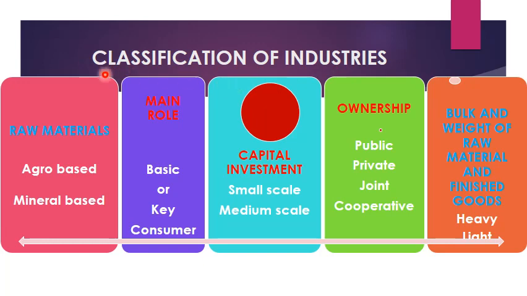Classification of industries. Industries are classified on the basis of raw materials, main role, capital investment, ownership, bulk and weight of raw materials and finished good. In a similar manner, they have their separate domains. Under raw material, we have agro-based and mineral-based. When we talk about main role, that is basic or key and consumer industry. When we talk about capital investment, we have small-scale industries and medium-scale industries. When we talk about ownership, we have public, private, joint and cooperative. Last but not least, when we talk about bulk and weight of raw materials and finished good, we have heavy and light industry.